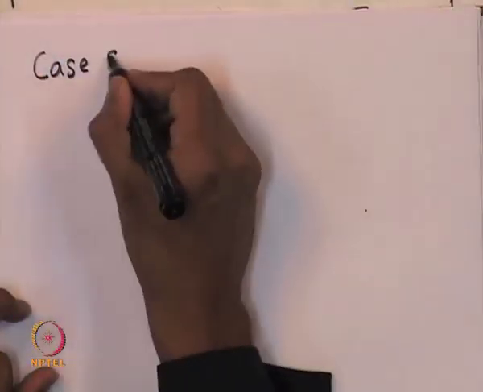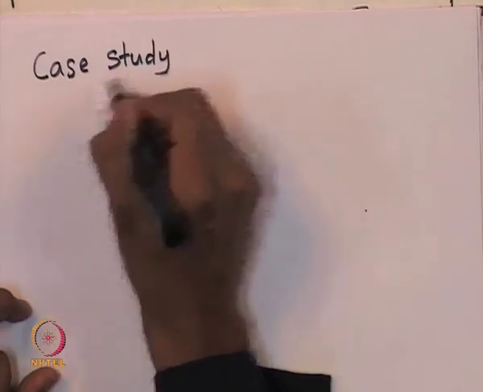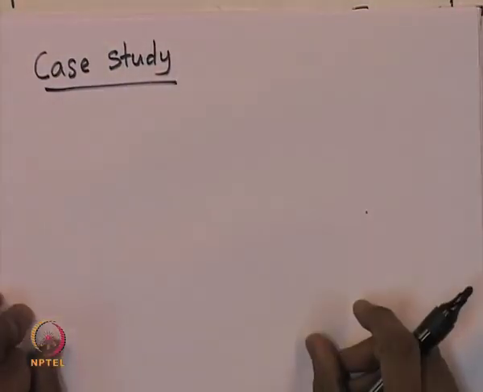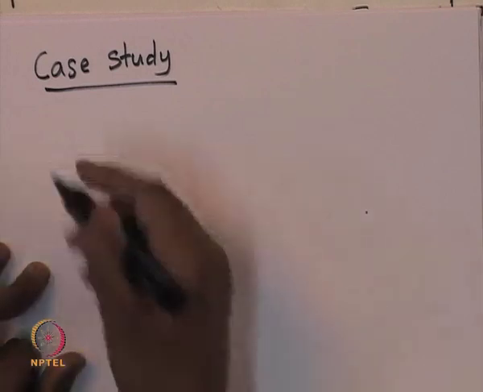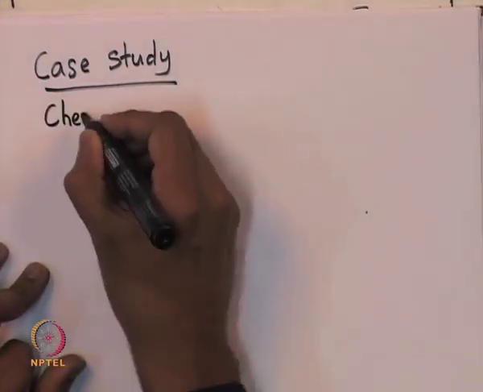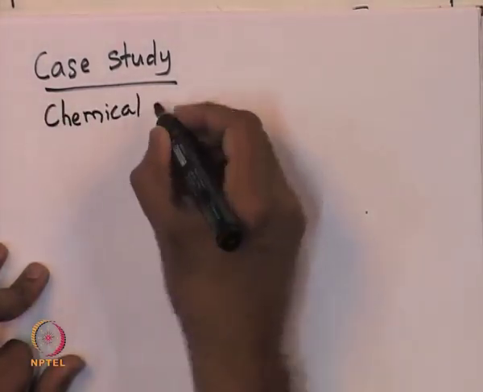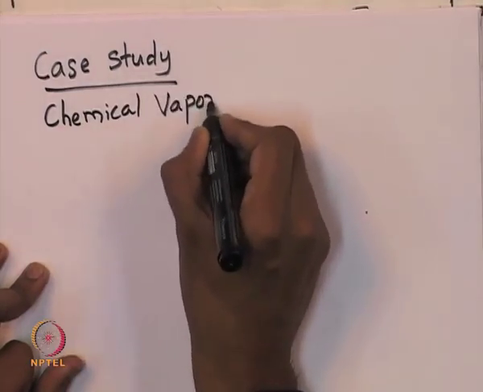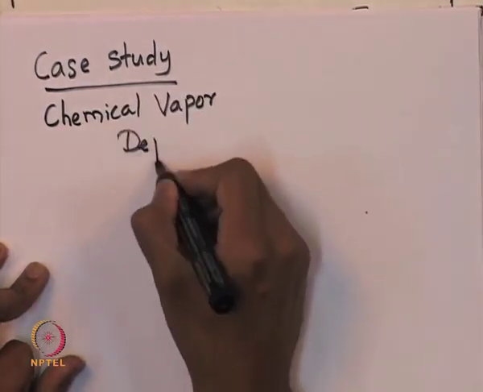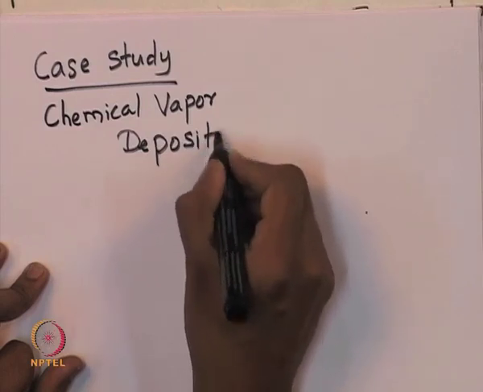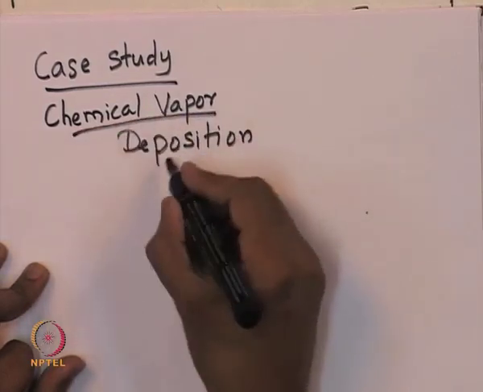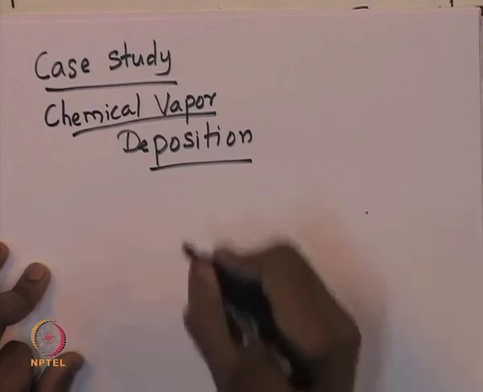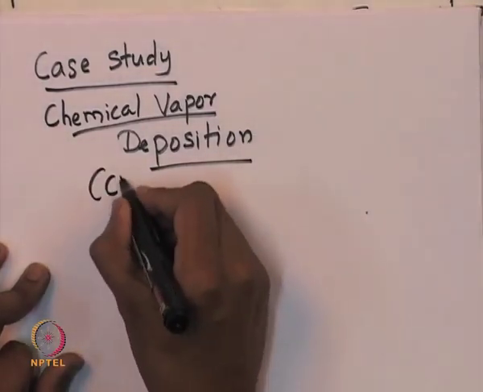So, let us next look at a specific case study. We will look at the chemical vapor deposition process. We will take the example of the chemical vapor deposition process, which hereafter I will refer to as CVD.